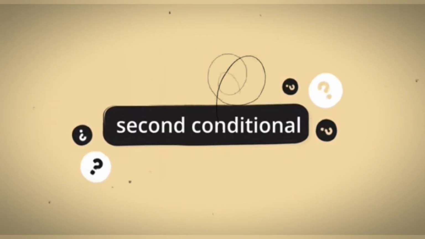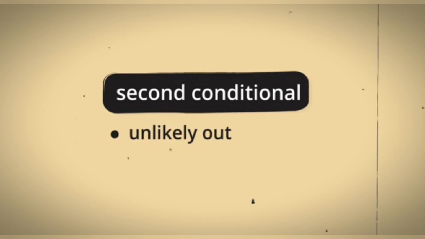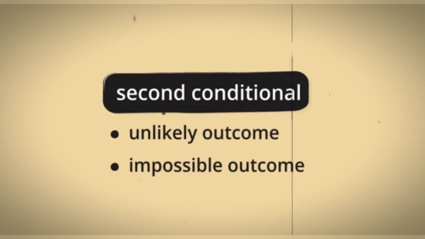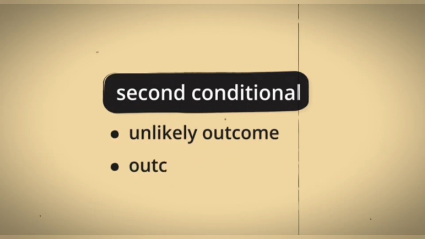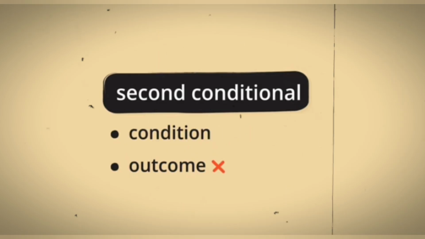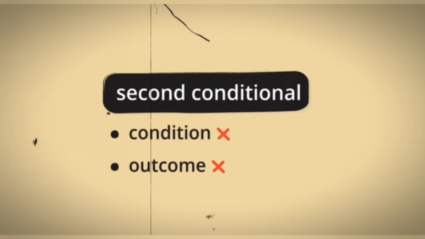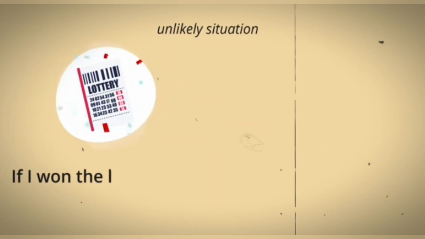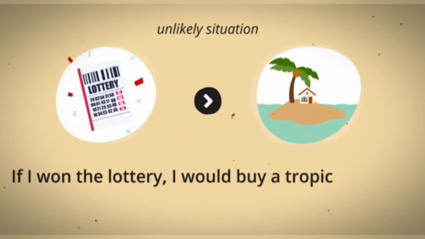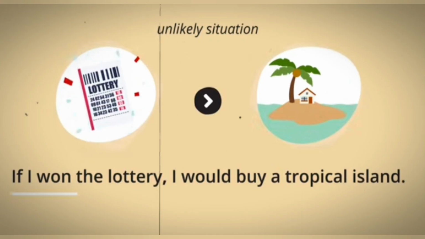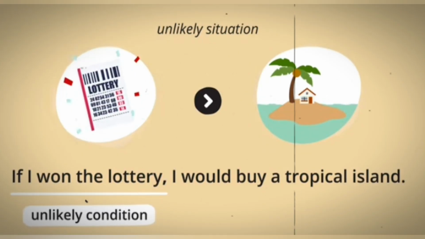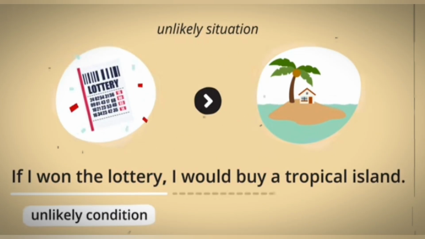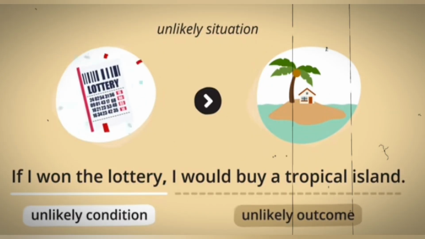We use the second conditional for an unlikely or impossible outcome. This means the outcome probably wouldn't happen because the condition can't or probably won't happen. An example of an unlikely situation is, if I won the lottery, I would buy a tropical island. Winning the lottery is a very unlikely condition, so the outcome of buying a tropical island would probably never happen.